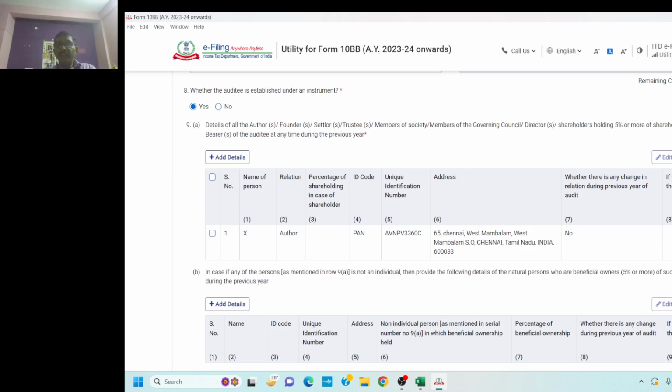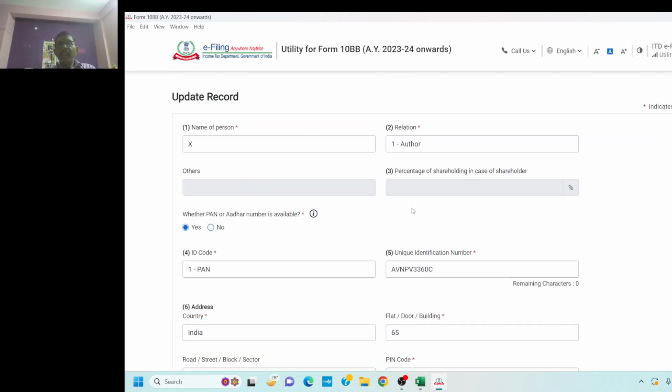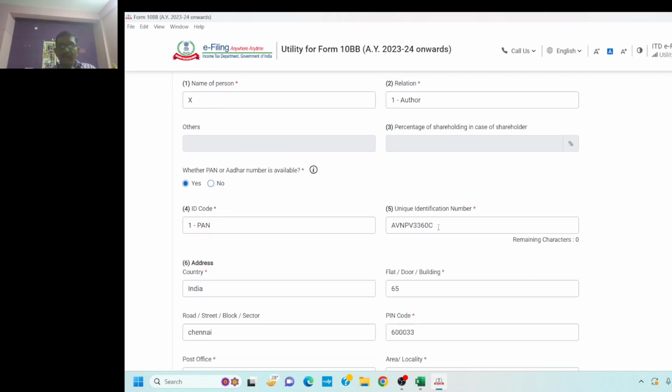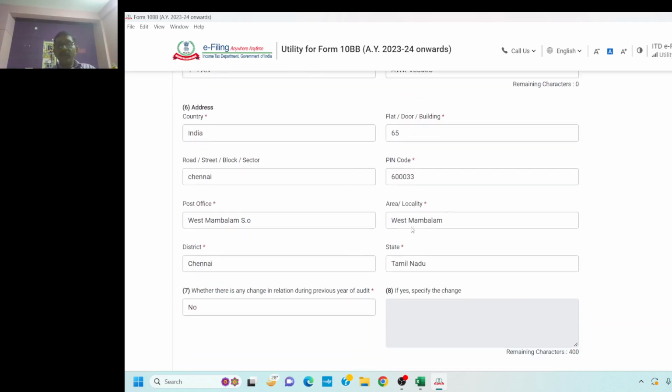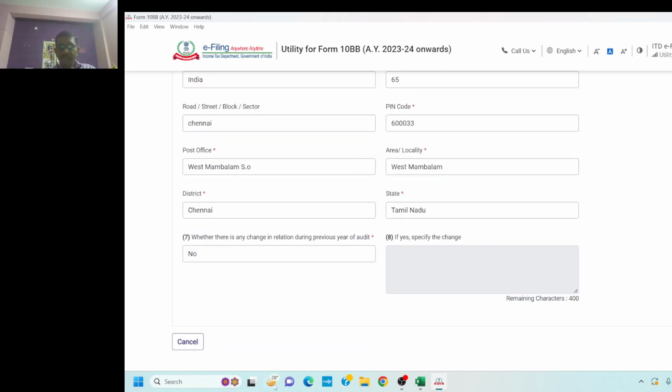The unique identification clause that is being shown here can either be the PAN number, in this case, then you will have to have the address. Aadhaar is an optional one.